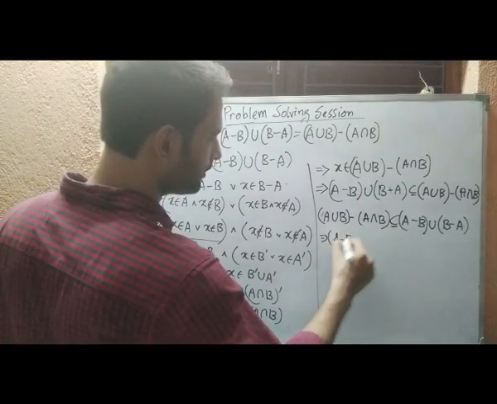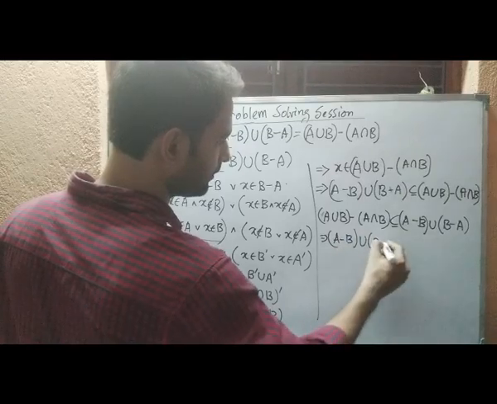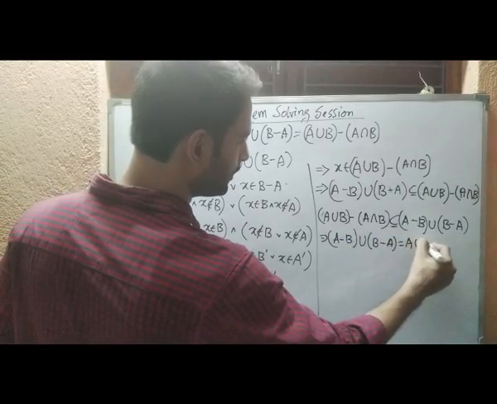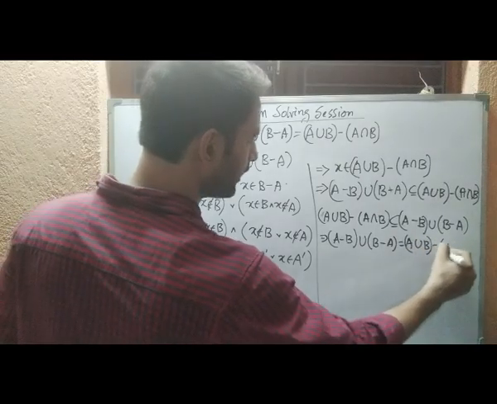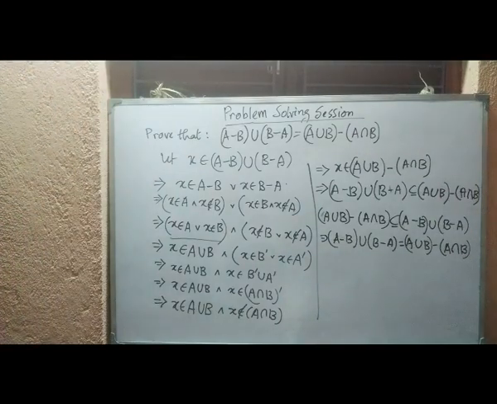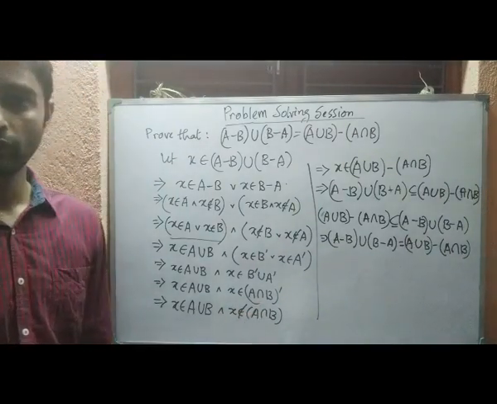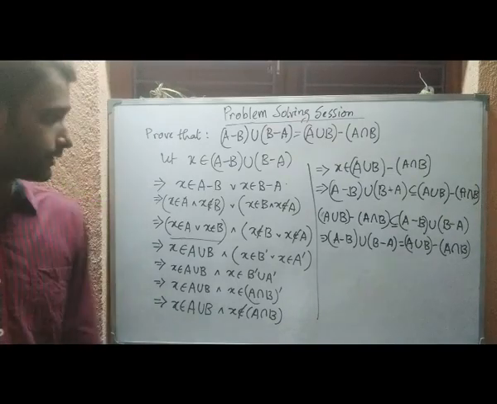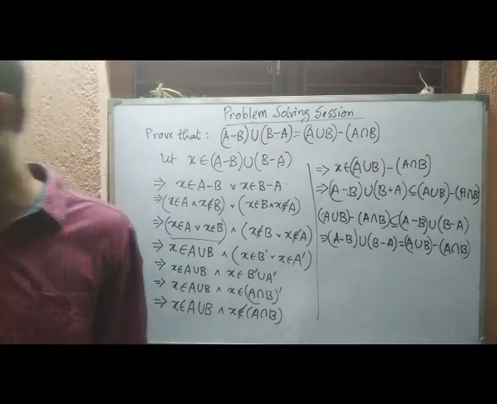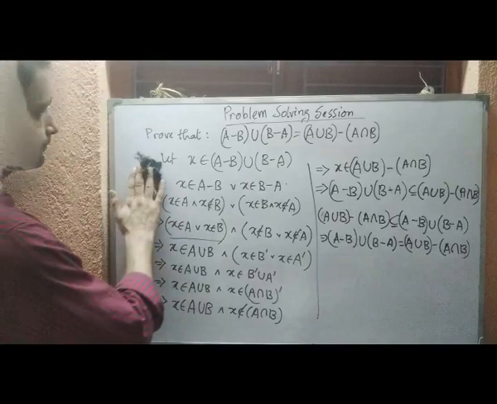That means (A difference B) union (B difference A) is equal to (A union B) difference (A intersection B). So this is how the equality holds. This is our first problem in proving the equality of two sets. Let us come to the next one.